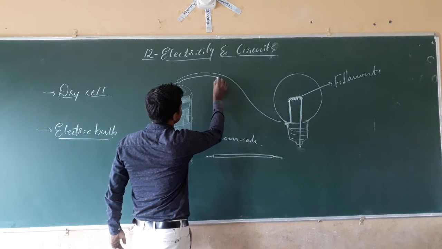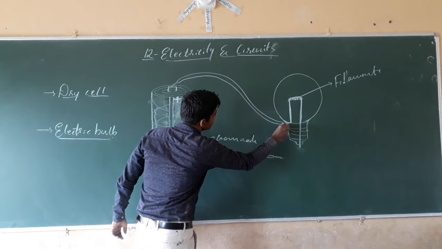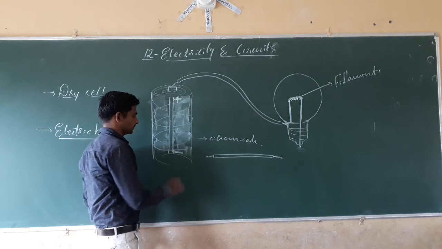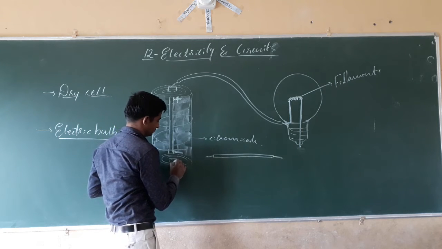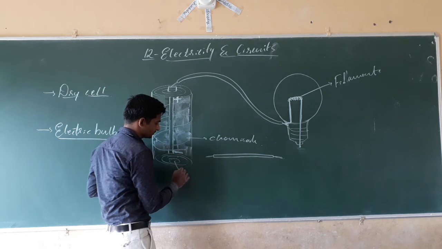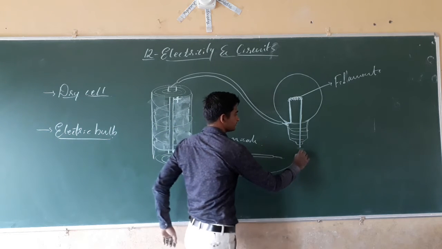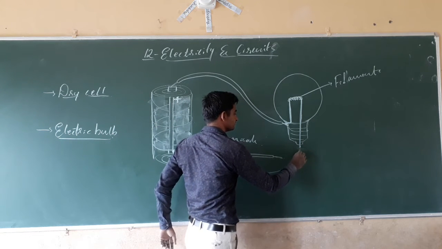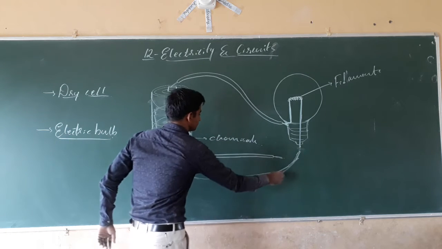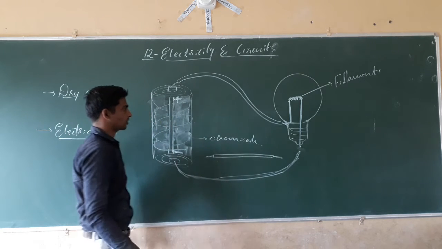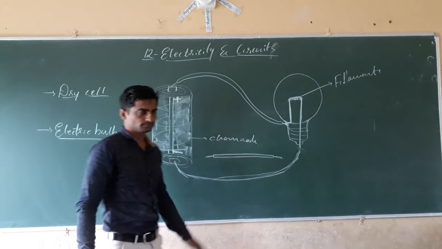bulb. Next, take another wire, another same wire, and connect it to the other tip of the bulb.